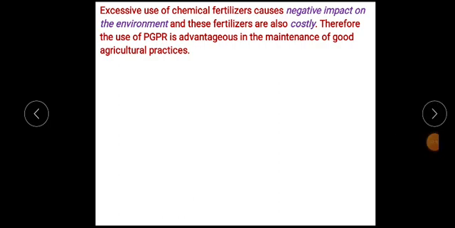But there are disadvantages of chemical fertilizers, that is negative impact on environment, and these fertilizers are very costly. Therefore, the eco-friendly and cheap method is the use of PGPR for the maintenance of good agricultural practices. Nowadays, we call it organic farming.